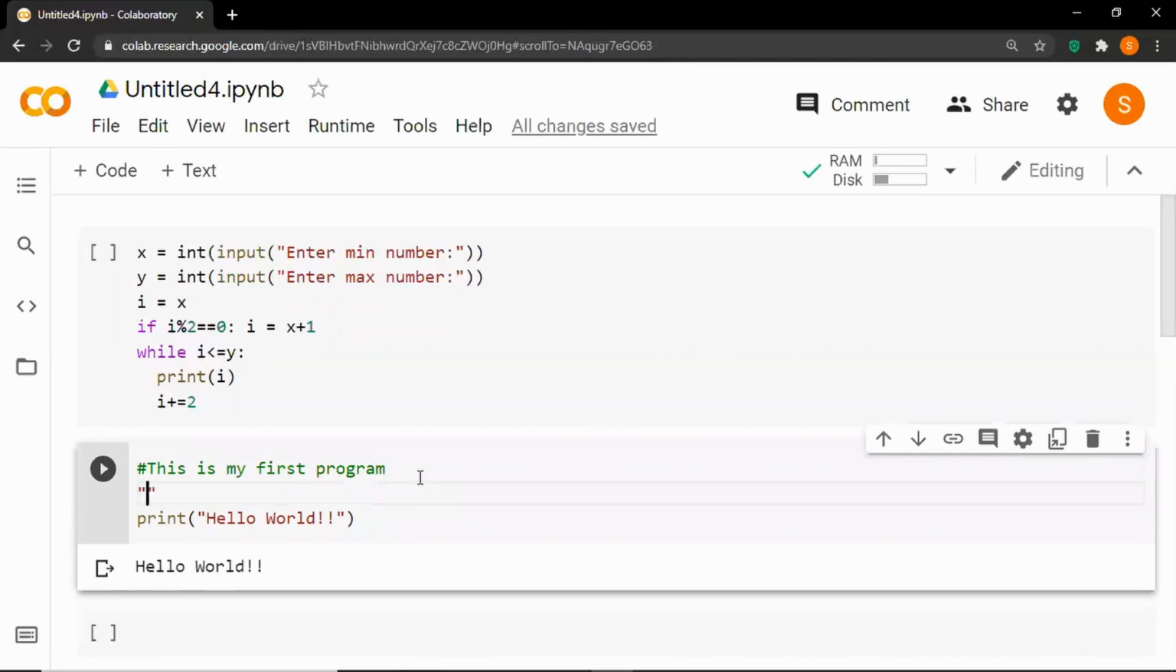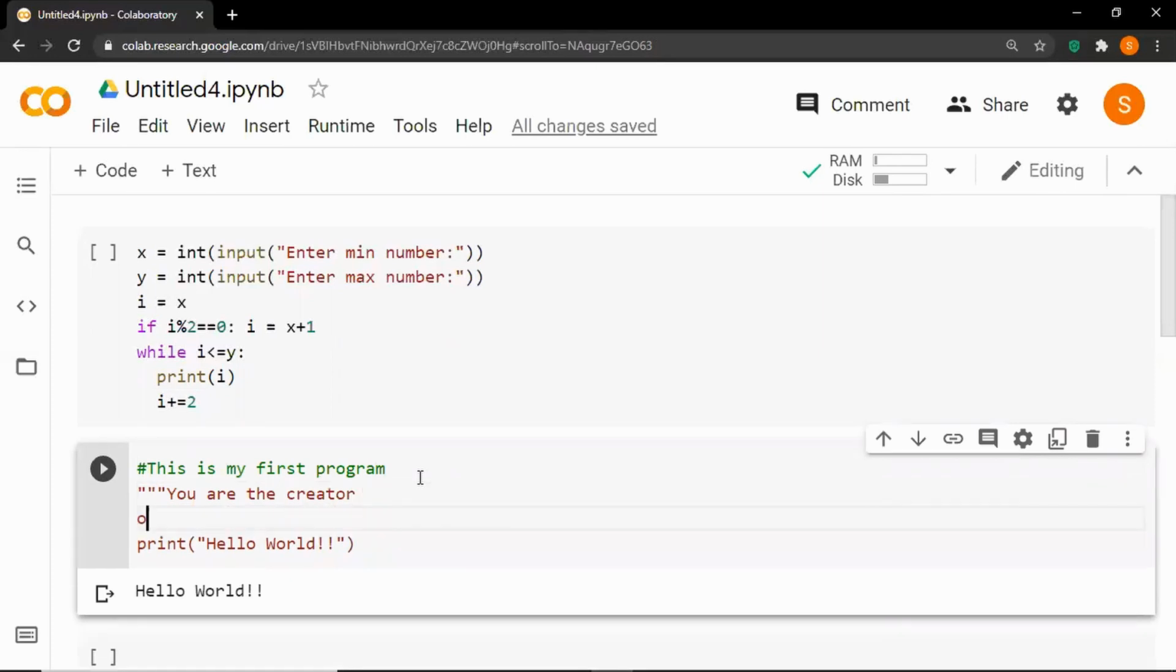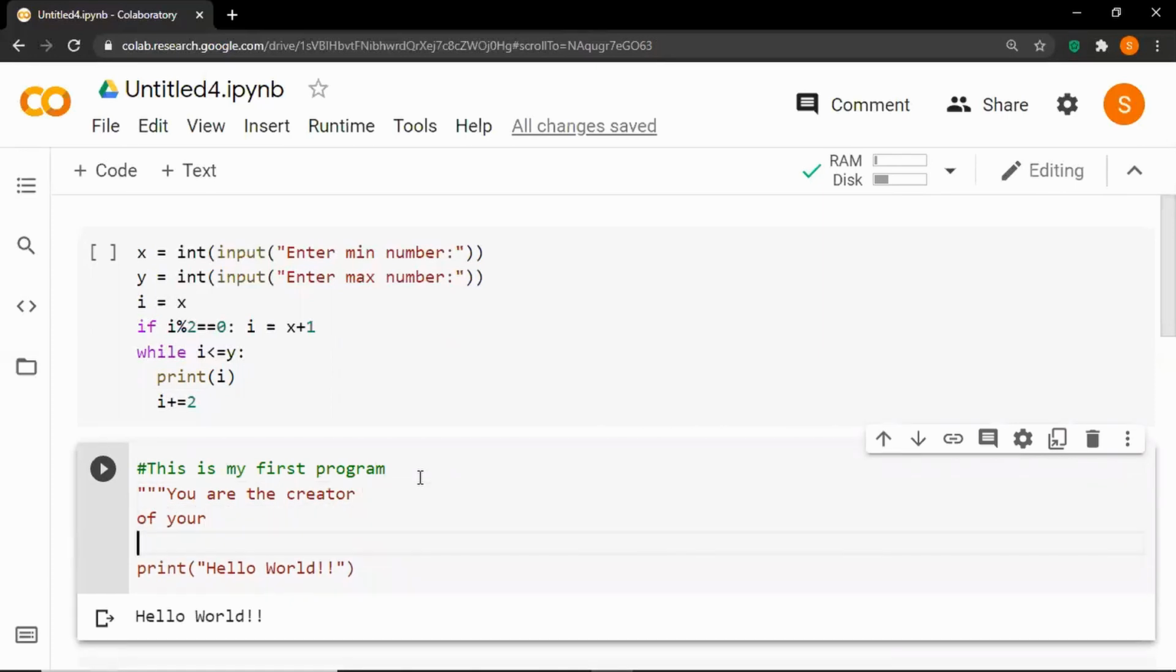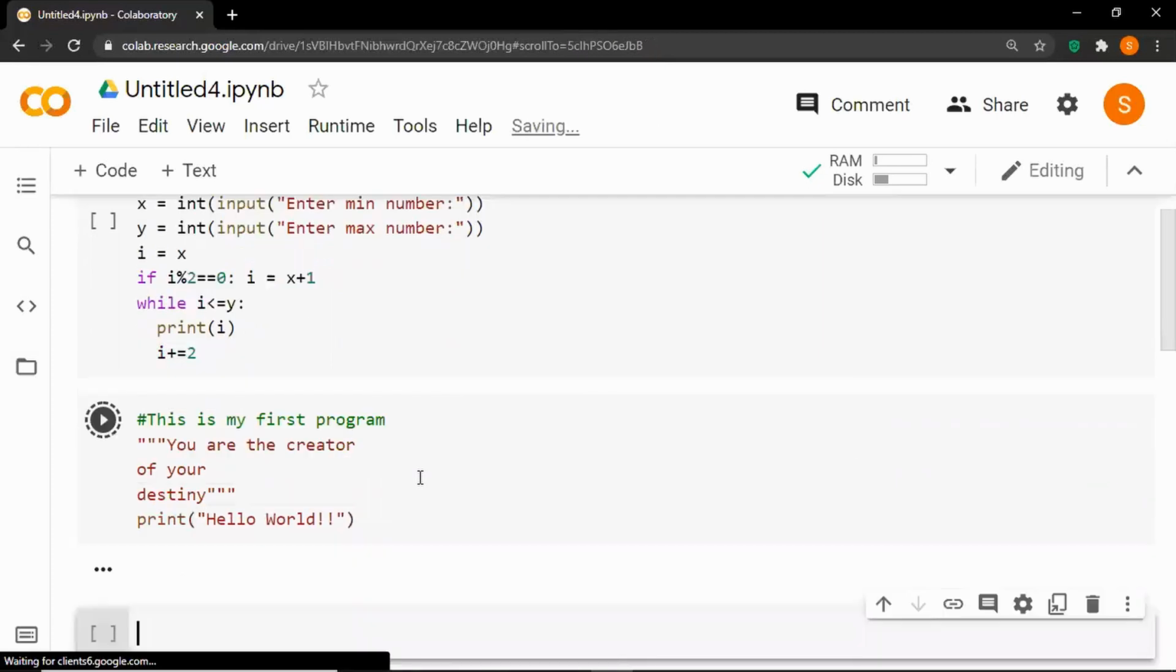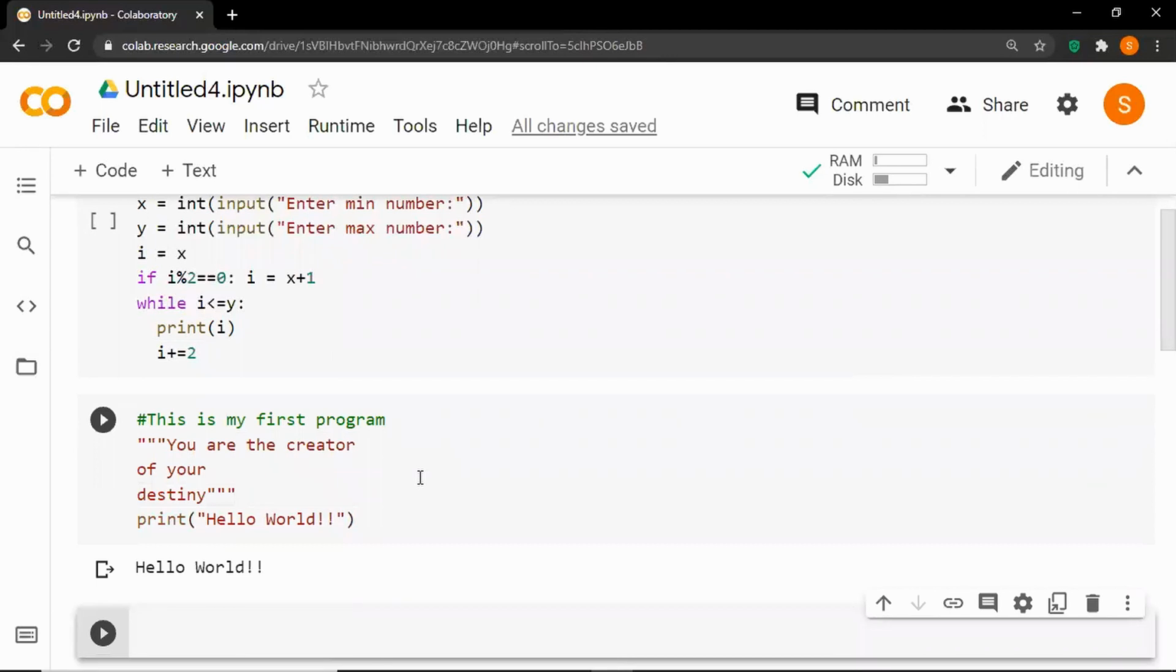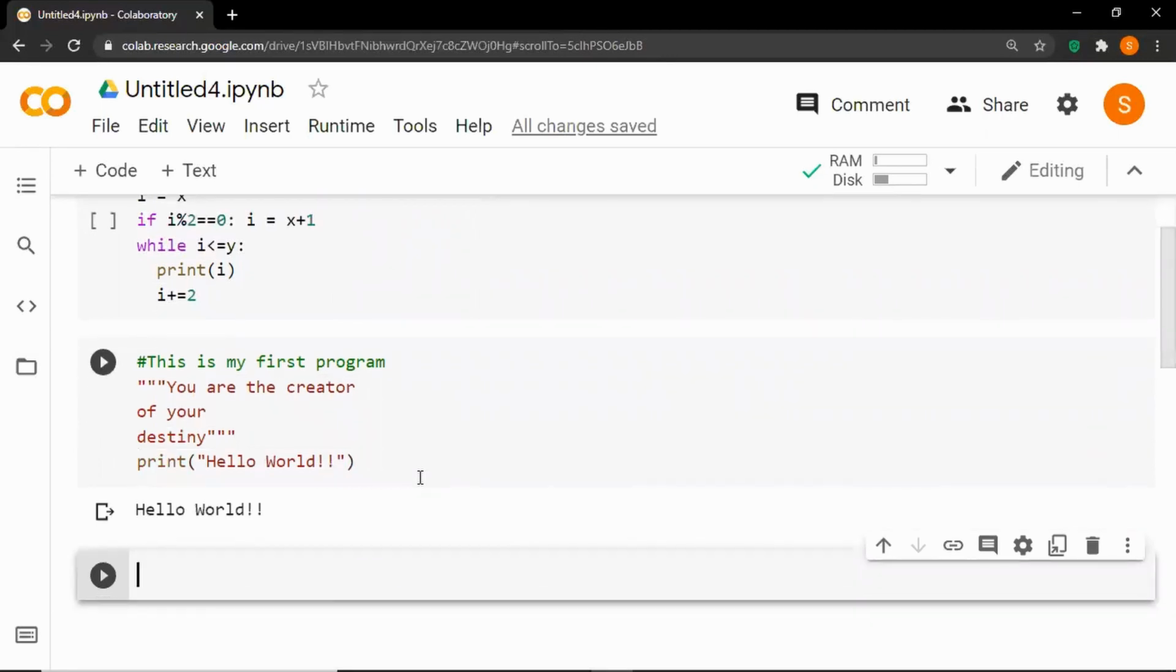And to add a multi-line comment, we use 3 double quotes, and inside the double quotes, let's say for example, you are the creator of your destiny, and end with 3 double quotes. Run the cell and nothing here will be executed or will cause a compilation error. After executing the cell, the output will be the same, and we can also use single quotes for the multi-line comment. So this is all about the comments.